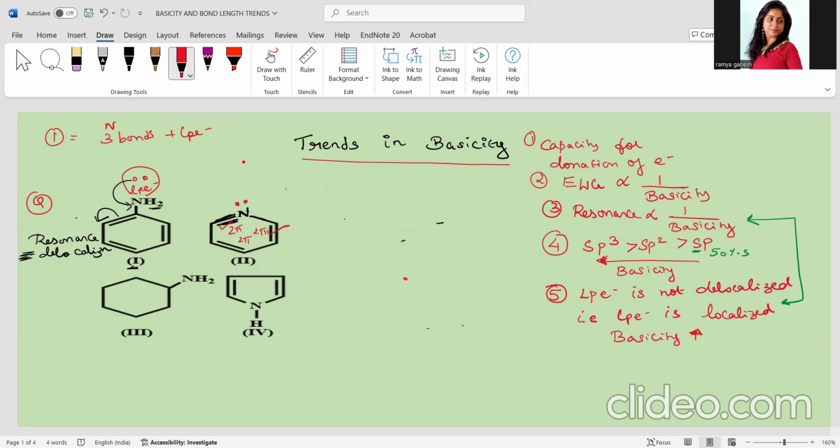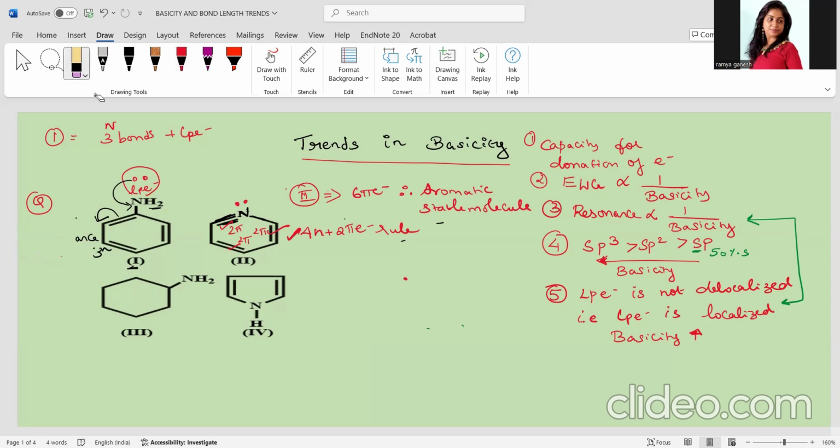So is it obeying the 4n plus 2 pi electron rule? Yes, it is obeying, isn't it? How many pi electrons has it got right now? Structure 2 has got 6 pi electrons. Therefore, it is already aromatic. It is a stable molecule, man. Yes or no? It is a stable molecule.